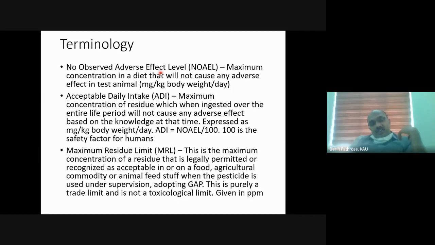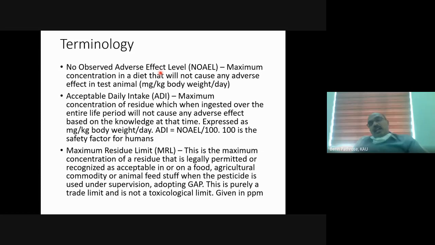Now comes the second definition, that is MRL, maximum residue limit. Here we have worked out ADI, acceptable daily intake. Now we will see MRL, that is, how much quantity of pesticide will remain in a crop once we spray that pesticide on that particular crop. Say I calculated LD50 of that particular pesticide, and I know the acceptable daily intake. Now I want to check in the field up to what time the pesticide residue will remain in that particular crop.